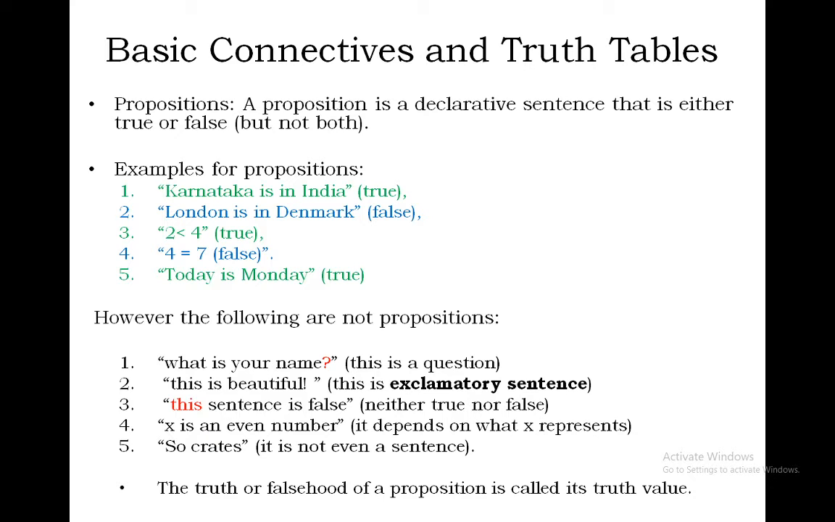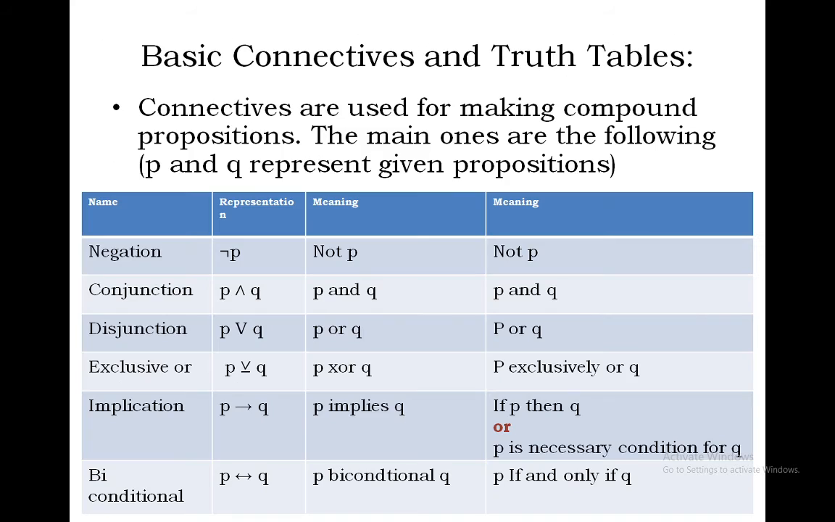So whenever we have a sentence and that sentence is a proposition, that is a declarative sentence, if it is true we say its truth value is 1. If it is false, the truth value is 0. We'll see the truth values and their representation.